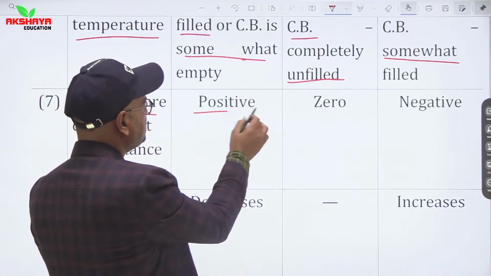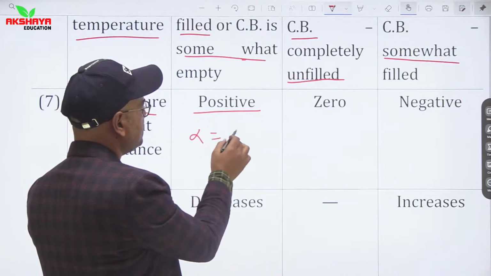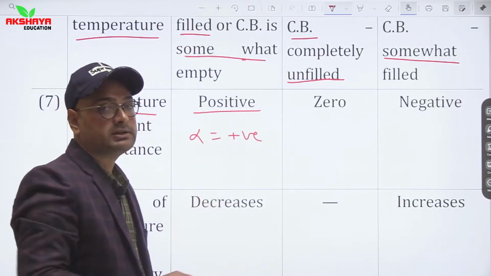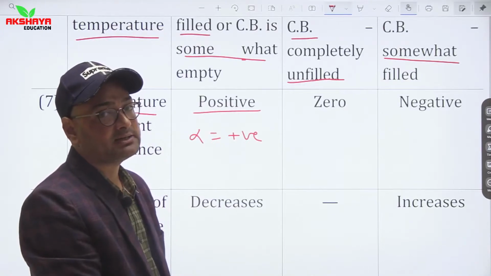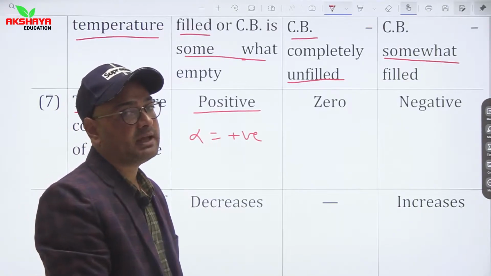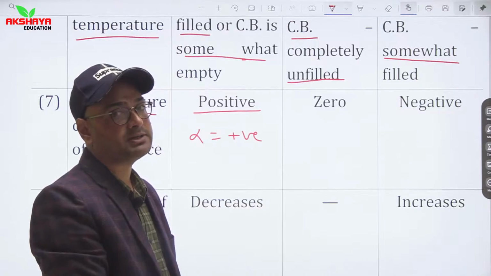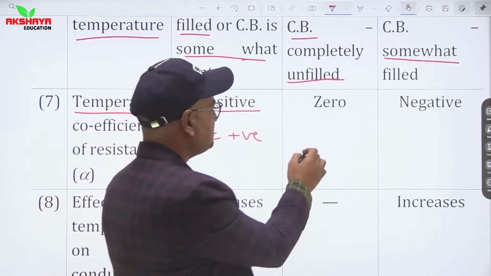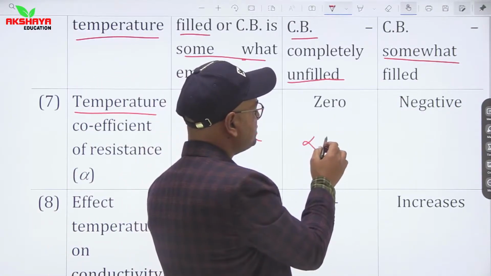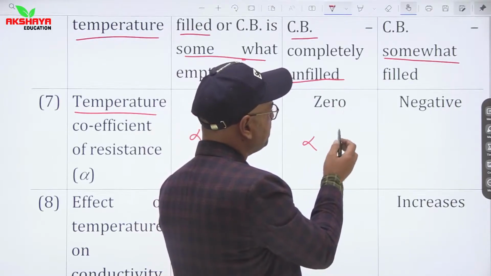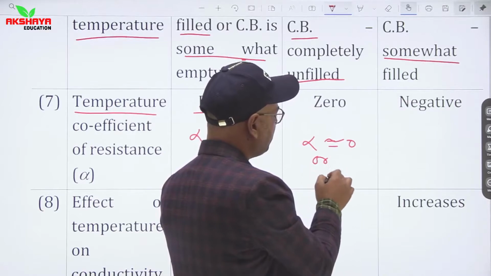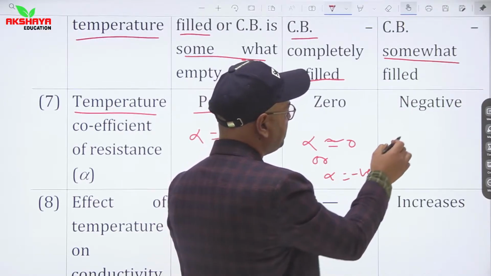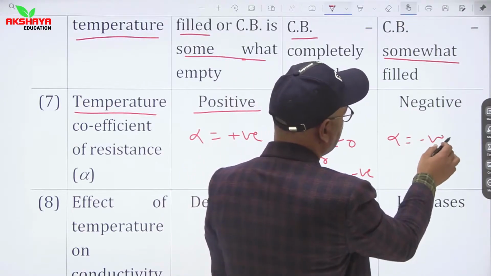So alpha, the temperature resistance coefficient, is positive for conductors, while for insulators and semiconductors, if temperature is increased, then their conductivity increases. It means resistivity decreases. Hence, alpha is almost zero, or you can say negative, in case of insulators as well as for semiconductors.